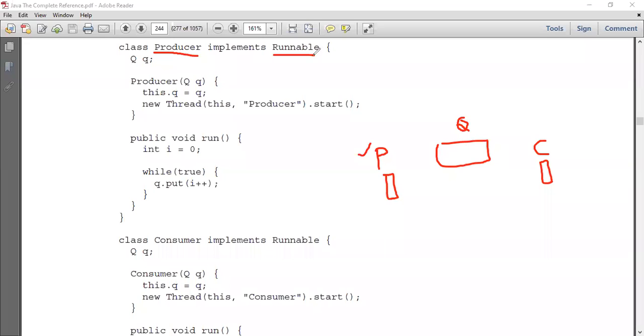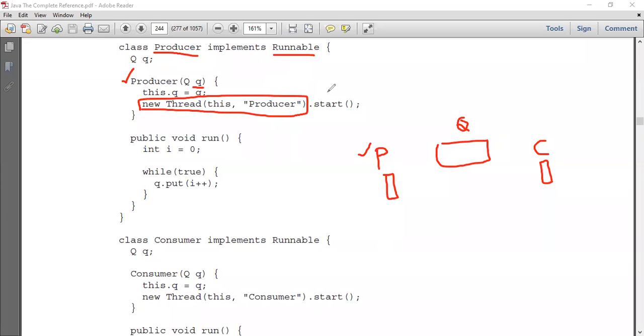As you know, in order to create any thread, we need to write a class which implements the runnable interface, right? So in this class called producer, I've written a constructor called producer, which is taking an argument of type queue. This I'll discuss later. Now inside this producer constructor, I'm going to create a thread.